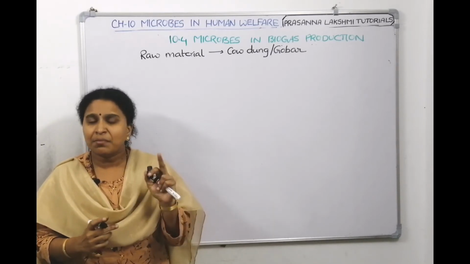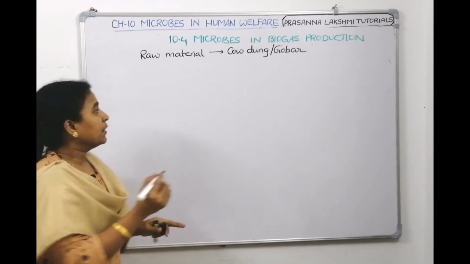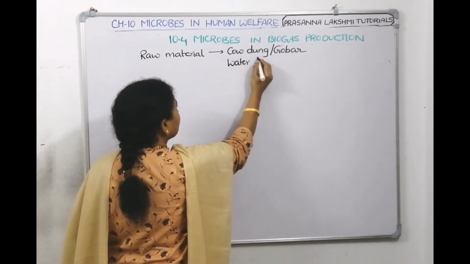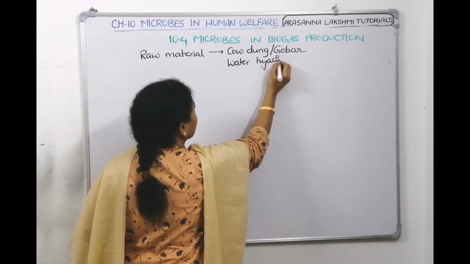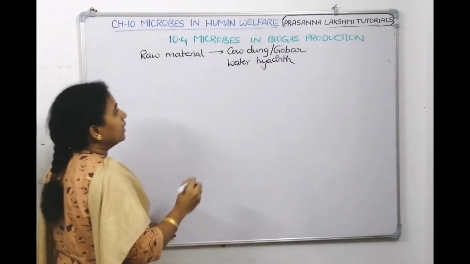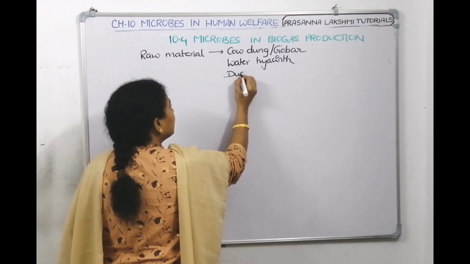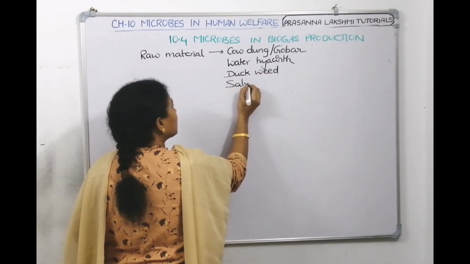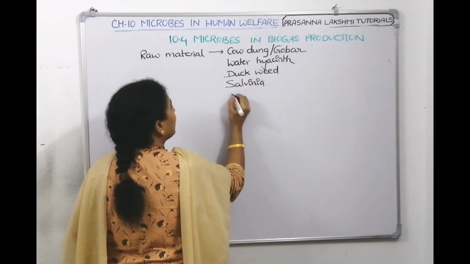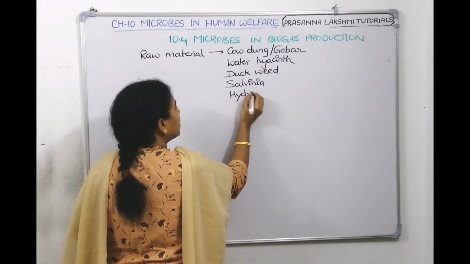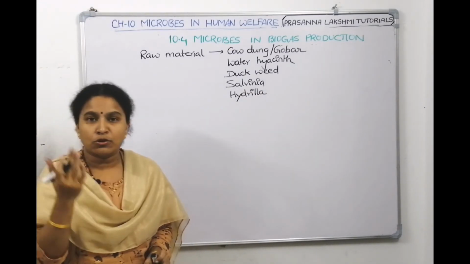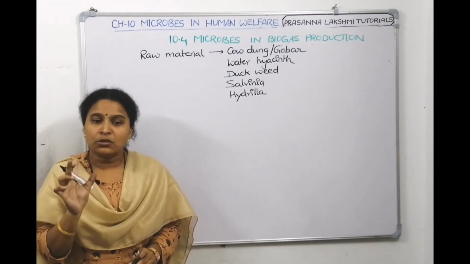Okay, so let us see some aquatic plant examples. One is water hyacinth, terror of Bengal. Next one is duckweed. Next one is salvinia. Next one is hydrilla. All these are the plants which also have an ability to produce biogas.